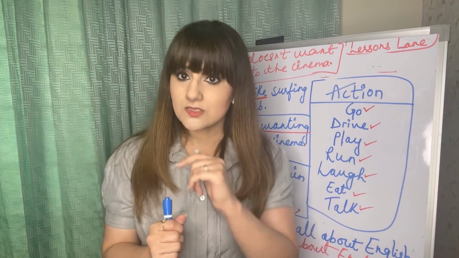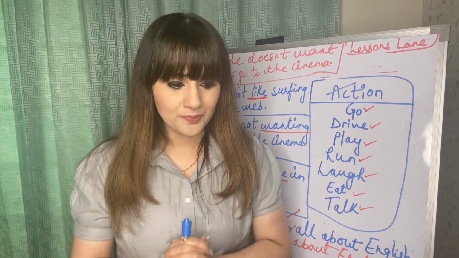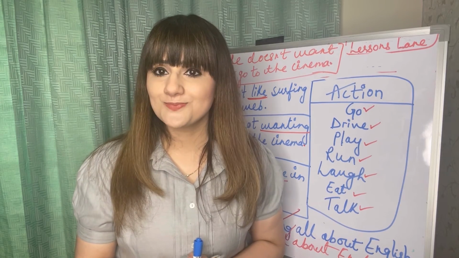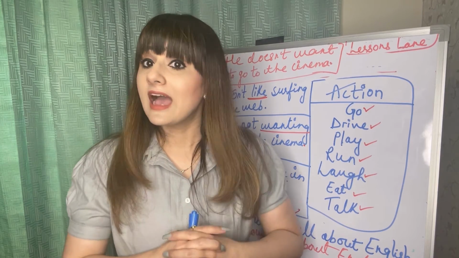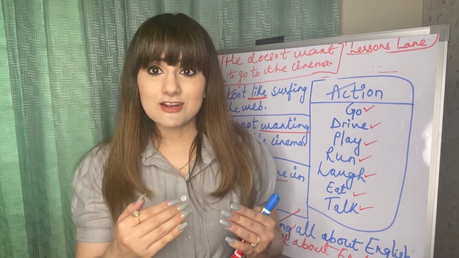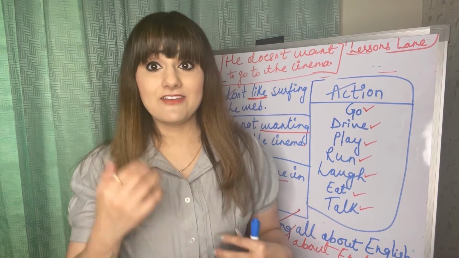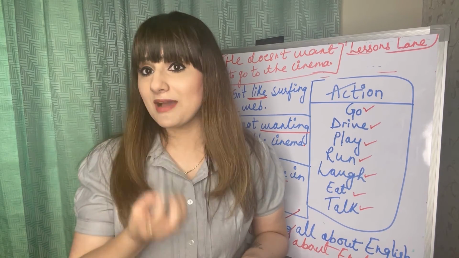Okay, so one exception I want to share with you. When I say I am having my lunch, this is perfectly fine. Why? Here I'm talking about having as an action verb. That means you're talking about eating. I'm eating my lunch. I'm having my lunch.